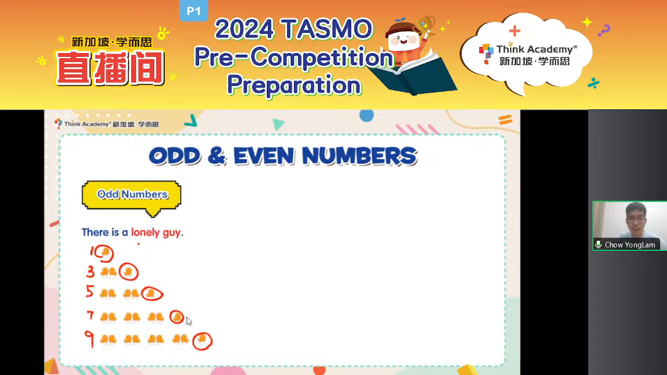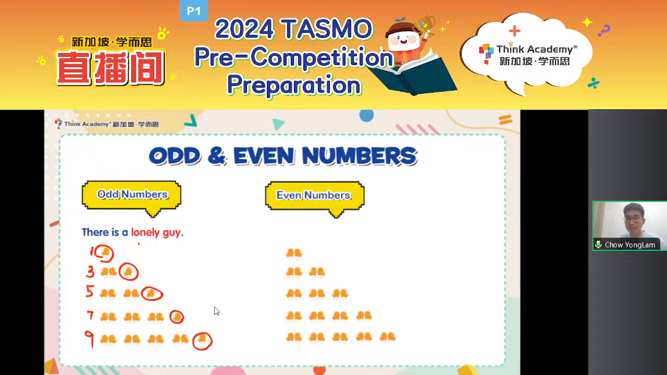Okay, it's not in any pair. It is by itself, alone. So that is what characterizes odd numbers actually. Odd numbers are numbers that have a lonely guy. So what do you think even numbers mean? Are there lonely guys in even numbers?